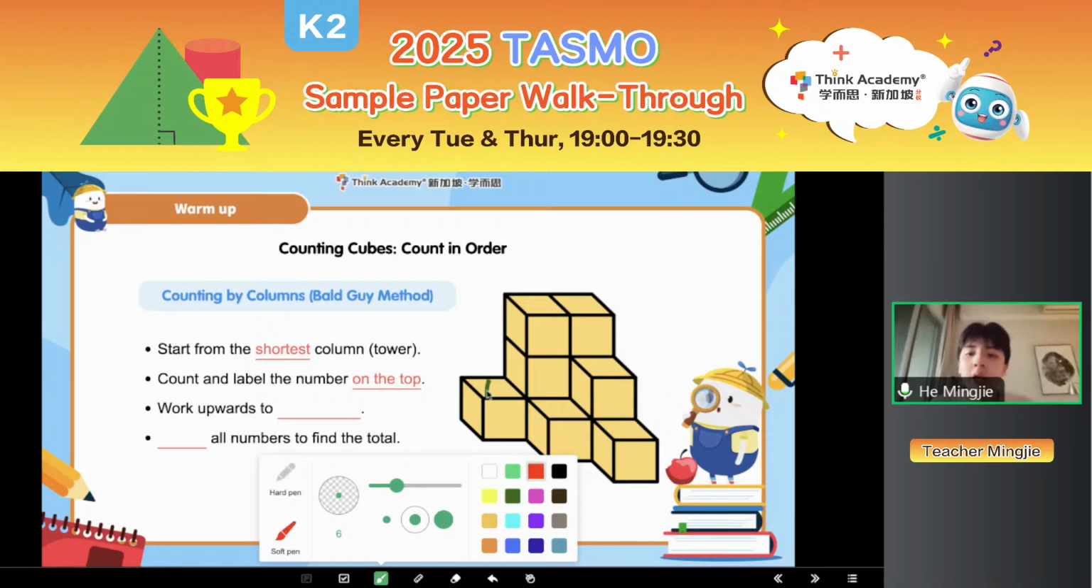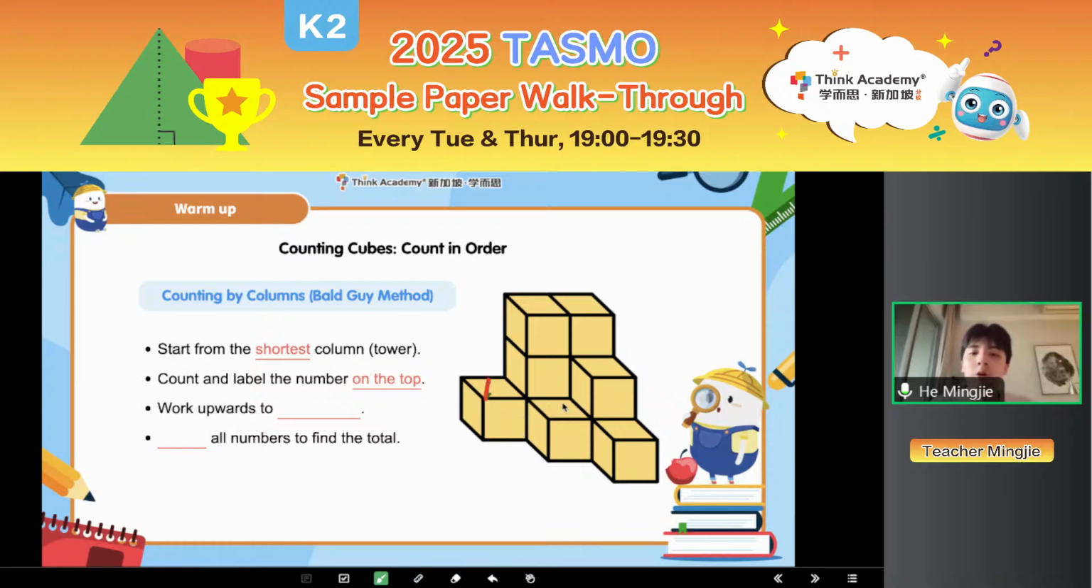So for example, here we label 1 on the top. And do we have more 1 here? Yes. This column is also 1, right? And this column is also 1. So after we label all the 1s, we label the shortest first, then we work upwards. What does it mean? After 1, we can label the taller towers, right? Can you answer me? Do we have any towers that have 2 cubes? Yes or no? Yes, right. We have towers that have 2 cubes.